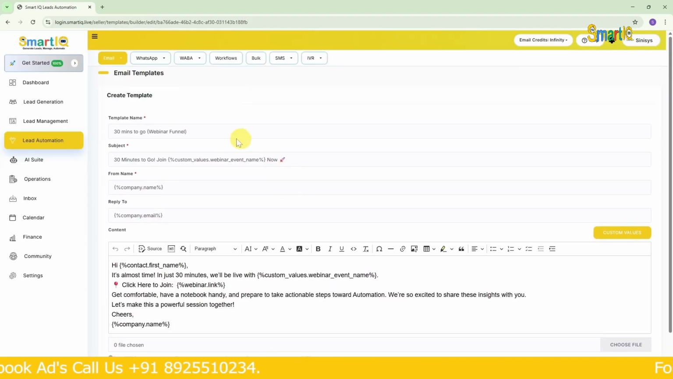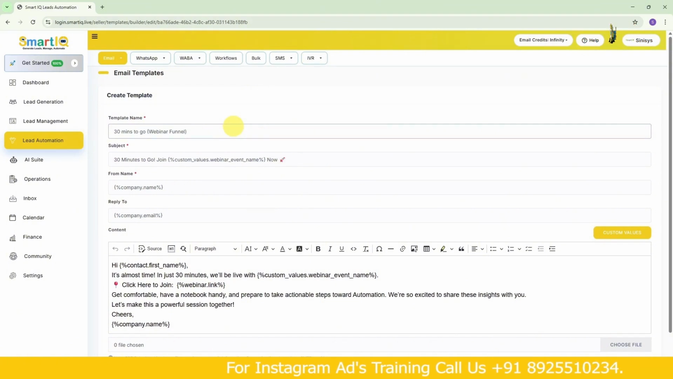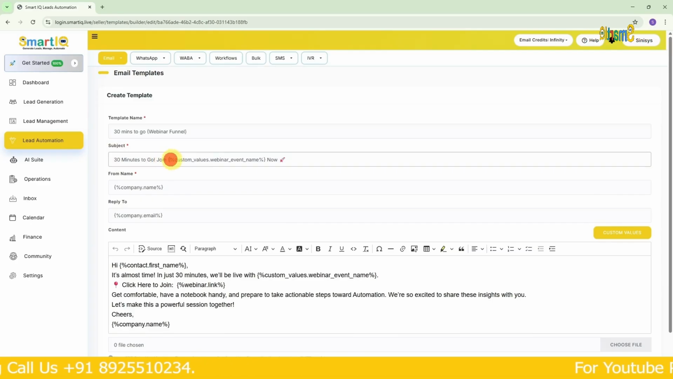Now, what this template means to me is actually in the template name itself. We are conducting a webinar, so 30 minutes before, a message should go to the customer. That's the whole theme of this template, okay? In the template name, it says 30 minutes to go, and in the subject, it says 30 minutes to go, join now, along with the webinar name, okay?